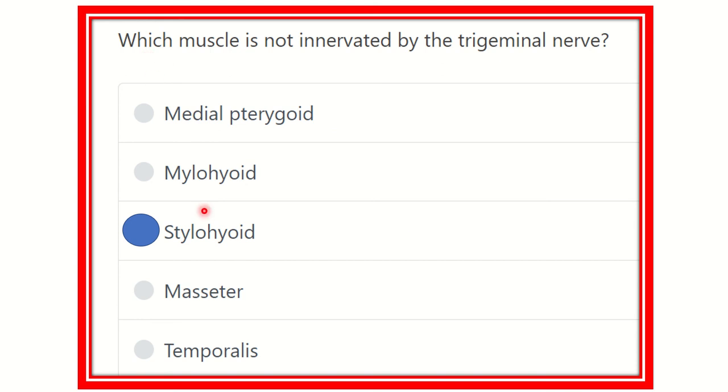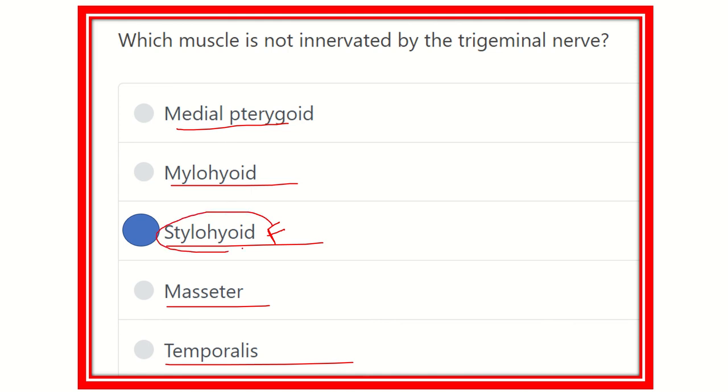Now here we can see the stylohyoid muscle is supplied by the facial nerve and not by the trigeminal nerve. The medial pterygoid is supplied by the trigeminal nerve, mylohyoid is supplied by the trigeminal nerve, masseter is supplied by the trigeminal nerve, and temporalis is also supplied by the trigeminal nerve. But stylohyoid is supplied by this nerve, the facial nerve. Thank you.